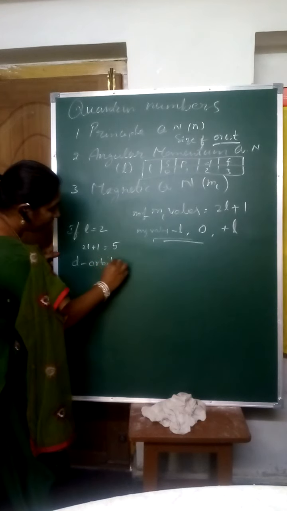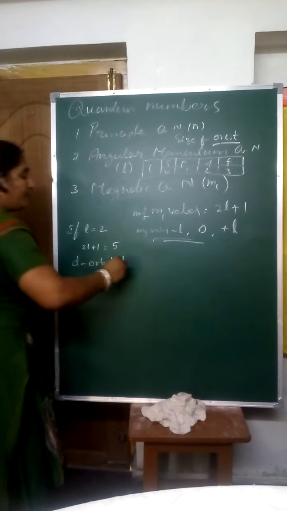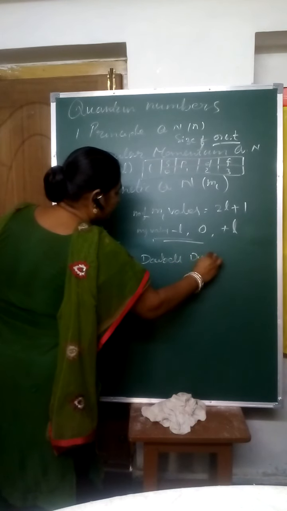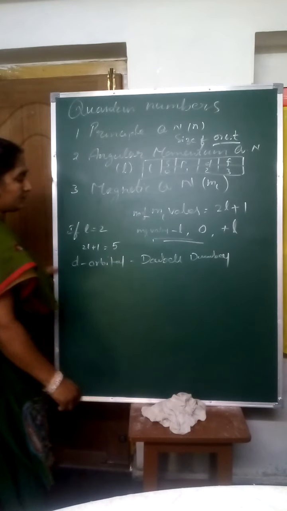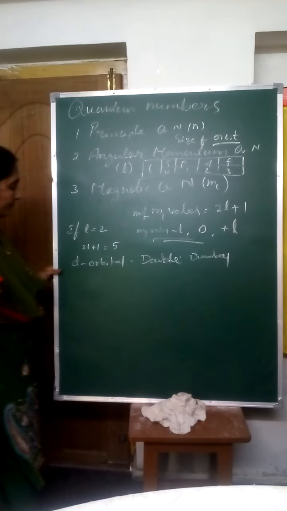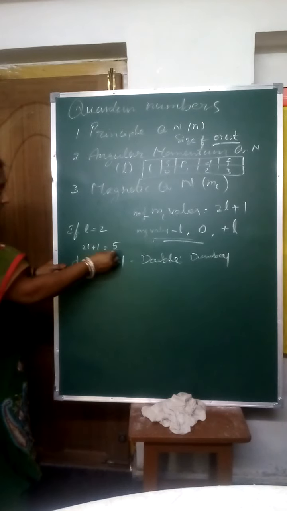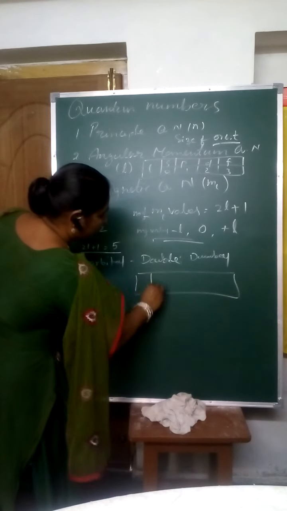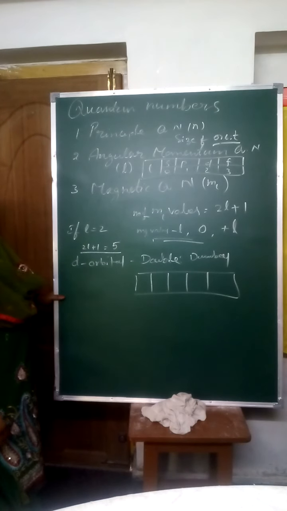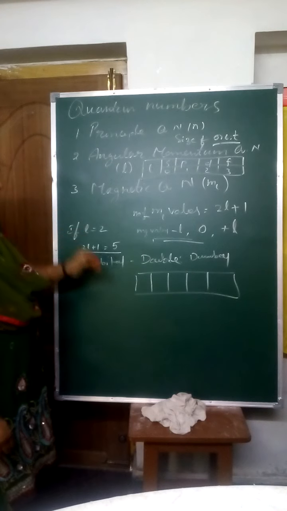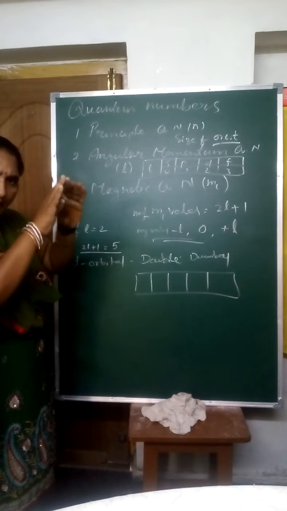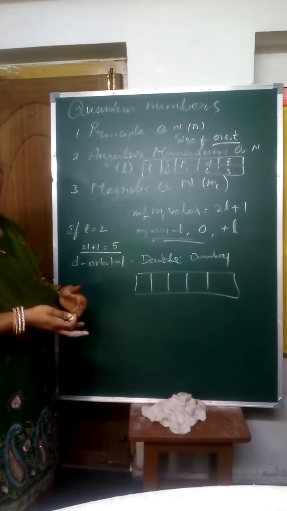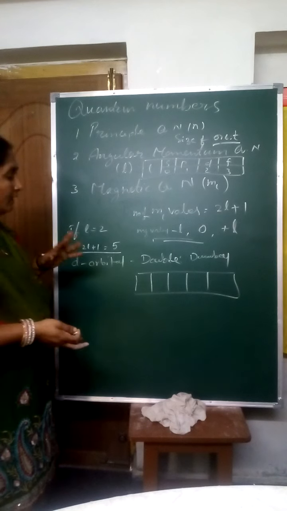The d orbital shape is double dumbbell. That's why the ml values are 5, and that's why we are drawing 5 boxes for this: 1, 2, 3, 4, 5. Suppose you want to draw the d orbital, you should draw the 5 boxes, then fill the electrons in those boxes. Keep it in your mind.